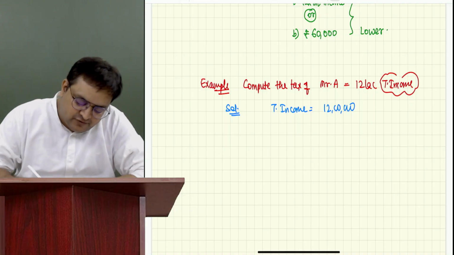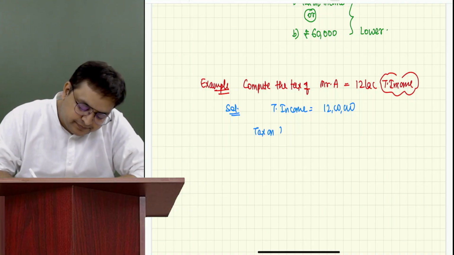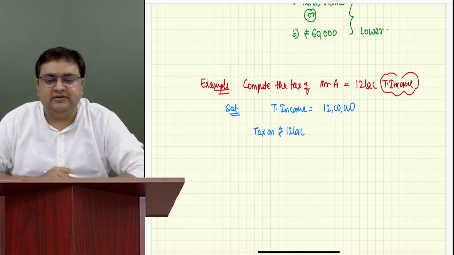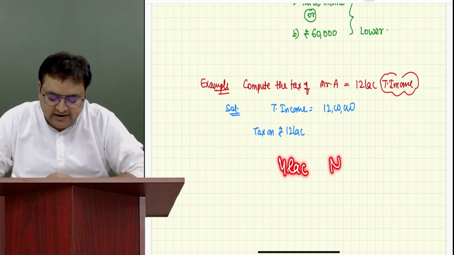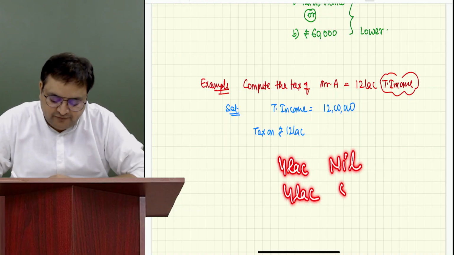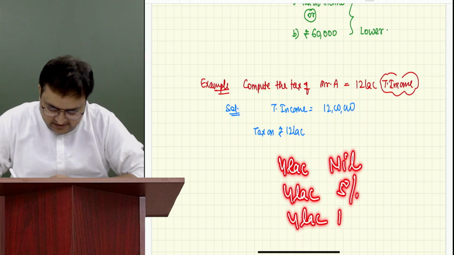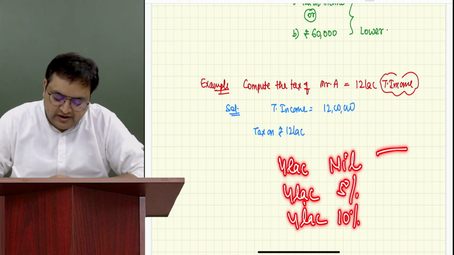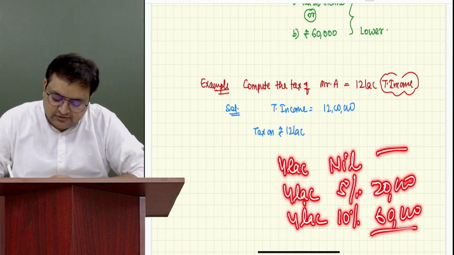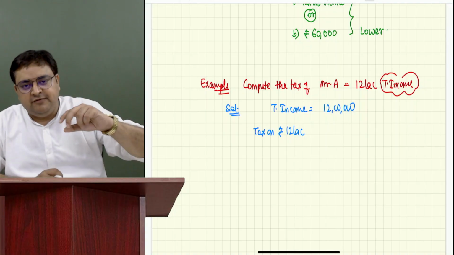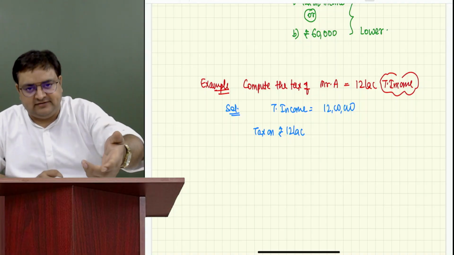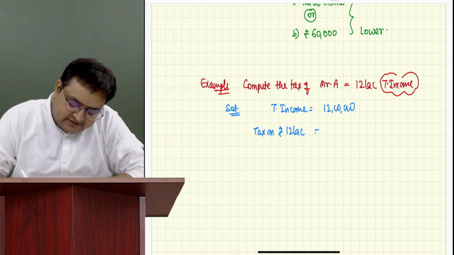Tax on 12 lakh. First of all, compute tax on 12 lakh. Please tell me how much is the tax on 12 lakh. We will do it in rough. First 4 lakh nil. Next 4 lakh 5%. Next 4 lakh 10%. 4 lakh 5% is 20,000. 4 lakh 10% is 40,000. So total it becomes 60,000. So we understand the total tax comes to 60,000 rupees. Until yesterday, we were calculating 60,000 plus 4% cess, right? So tax on 12 lakh is 60,000. Everybody got it?